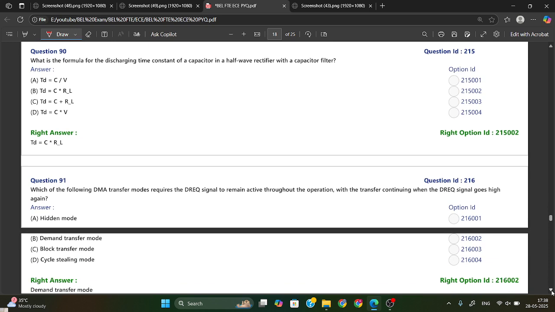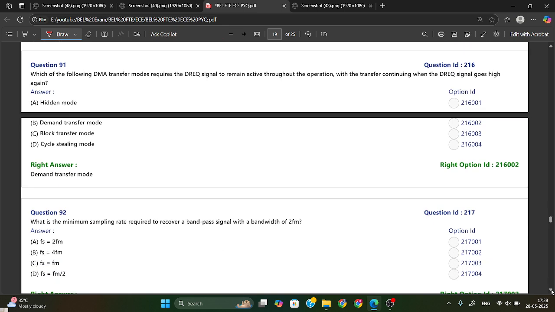Now, what is the formula for the discharging time constant, that is your tau, of a capacitor in a half wave rectifier? So generally tau is equal to RC. Okay, tau means time constant. R is your resistor, C is your capacitor. So from here you can say tau is nothing but RC, and this will be your load resistor. So option B is your right answer.